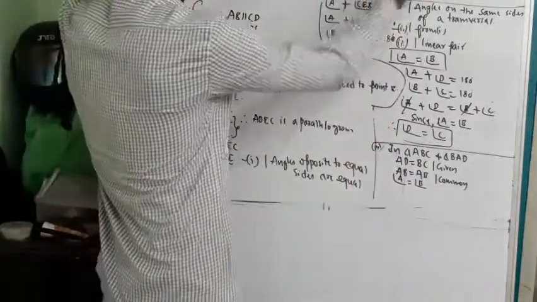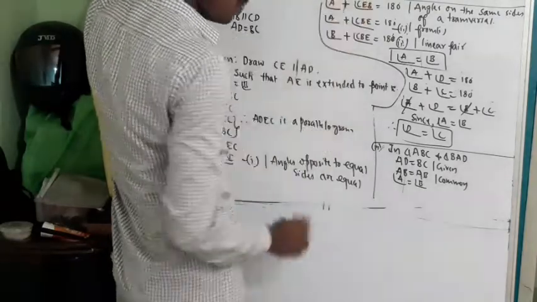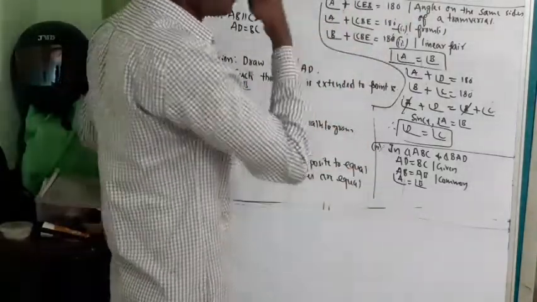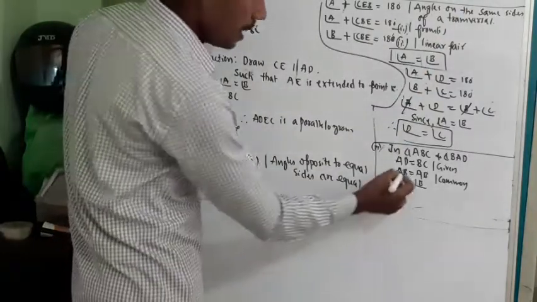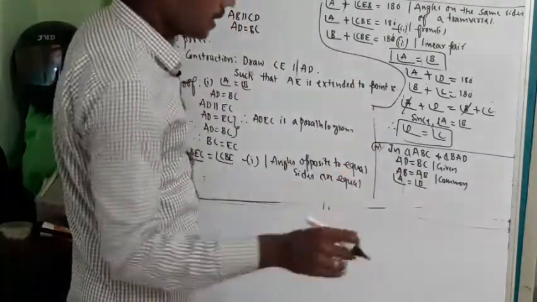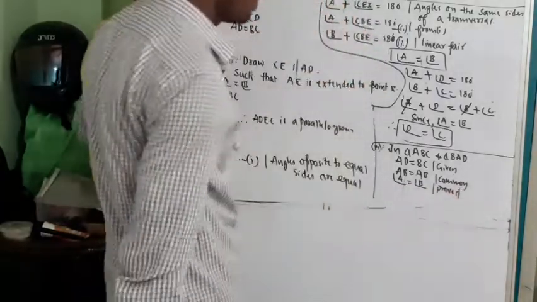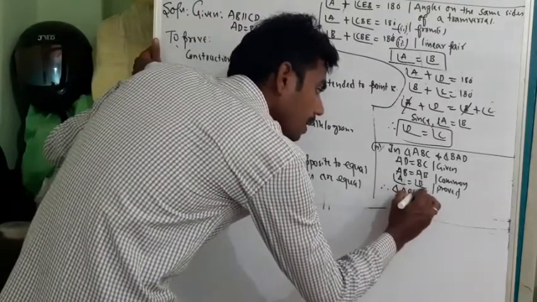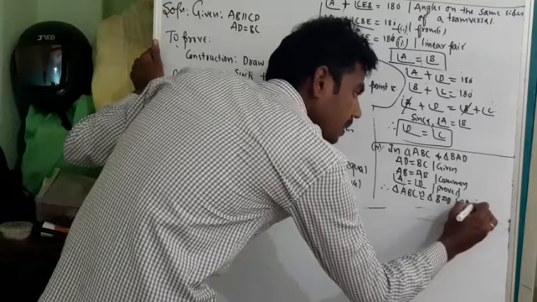See, if I draw these triangles like this, this is one triangle. Triangle ABD is one triangle. Please trace that. And triangle ABC is one more triangle. In that, we have said AD is equal to BC, it is given. AB is equal to AB, it is a common side. Next, angle A is equal to angle B, we proved it. Okay, so therefore, triangle ABC is congruent to triangle BAD because of SAS criteria.